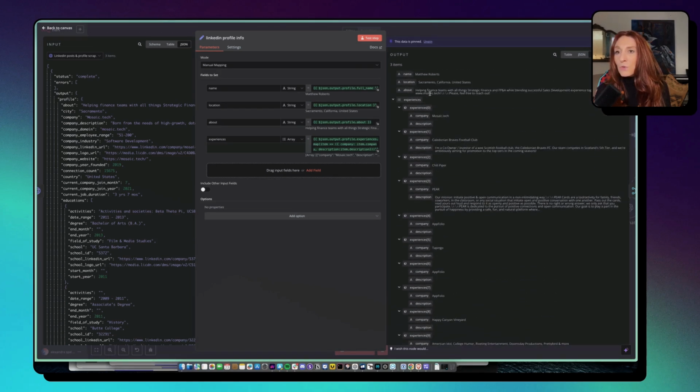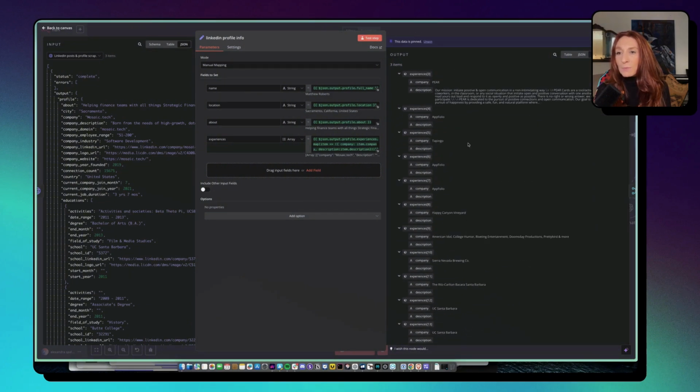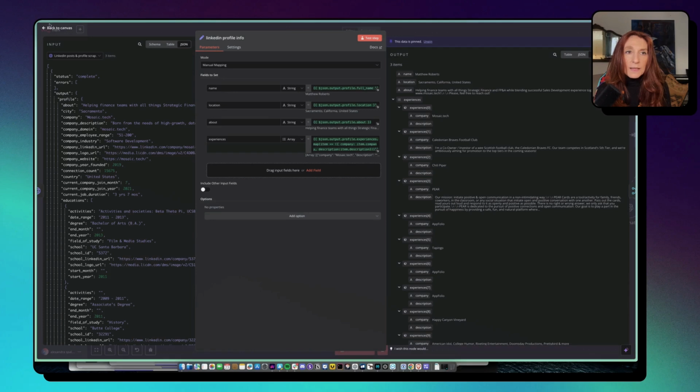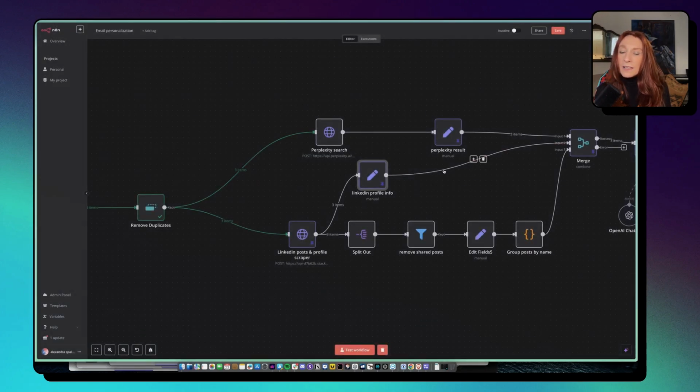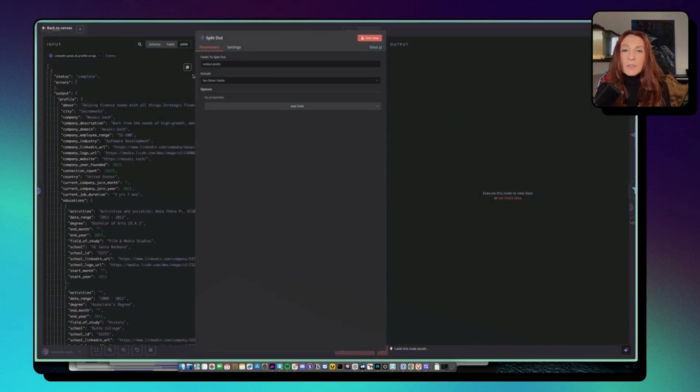Okay, so we have all the names, the locations, the about, and all the experiences with the company and the description. Let's go back to Canvas. And then here we take the posts. We split the posts with the split out node.